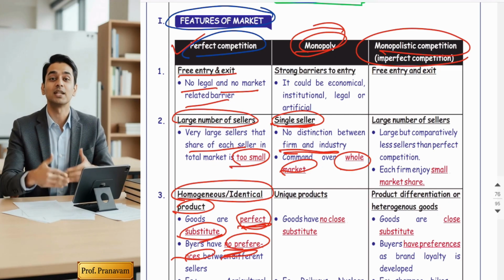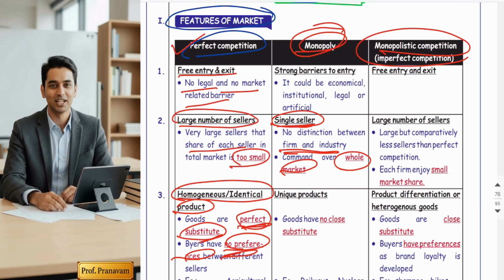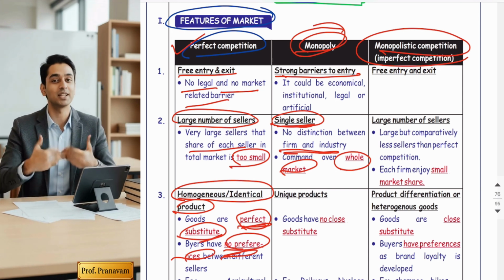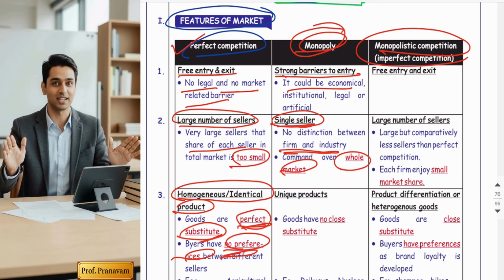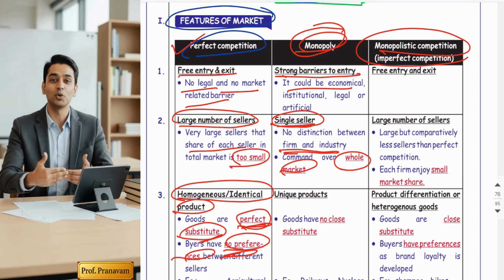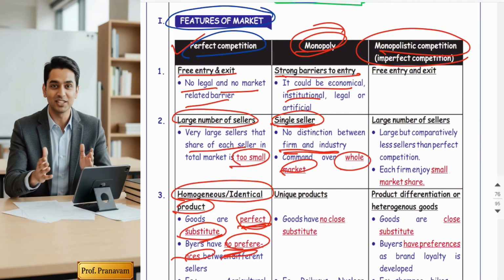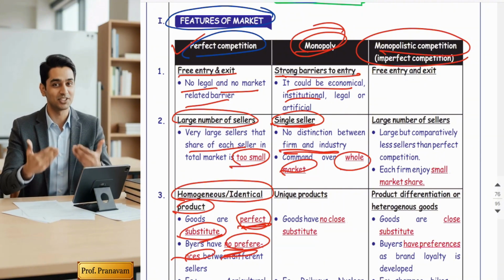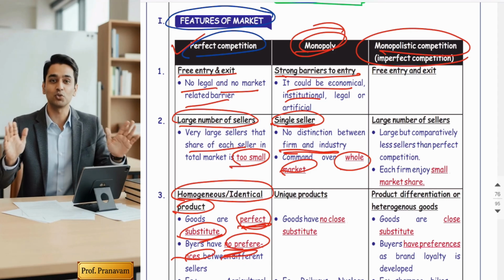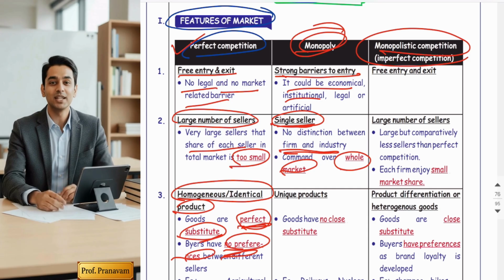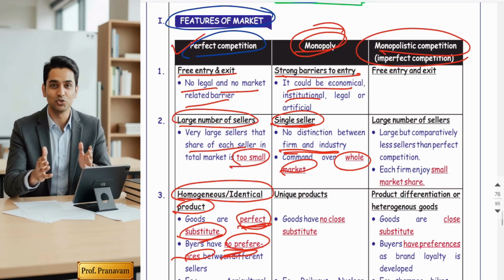Okay. Yes, guys, there is a strong barrier to entry. That means entry is blocked in this market due to legal, institutional or technical reasons. Government doesn't allow any other seller to do business in this particular industry. And because there is a strong barrier, that's why there is a single seller. If there were free entry like perfect competition, there would be a large number of sellers.